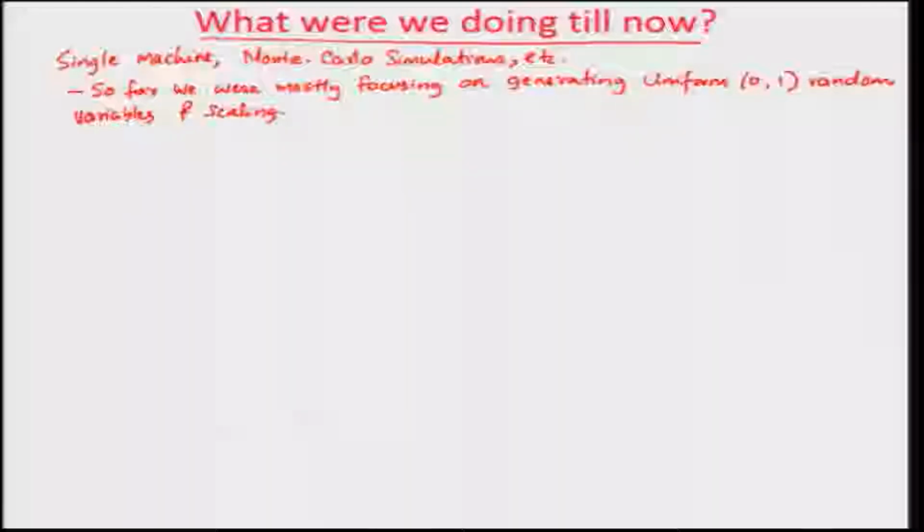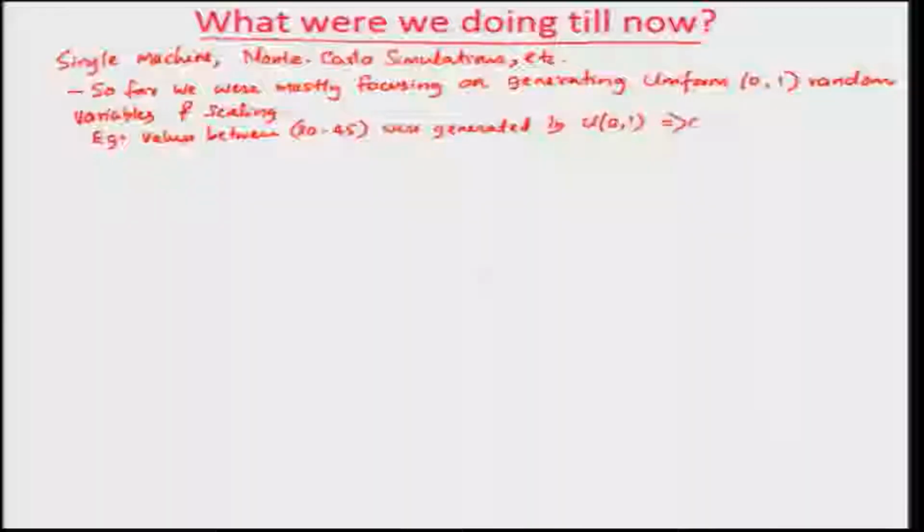If you remember, we had to come up with random values between, for example, 30 and 45, which were generated by uniform 0, 1.